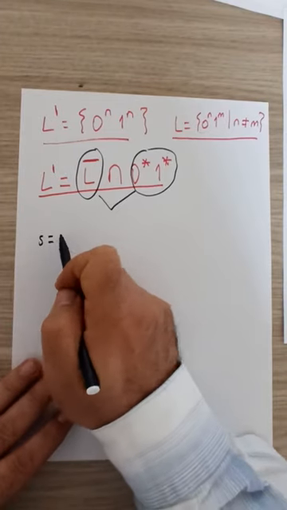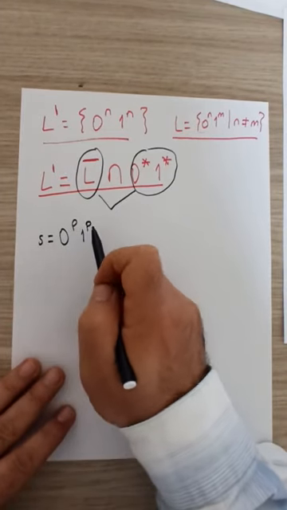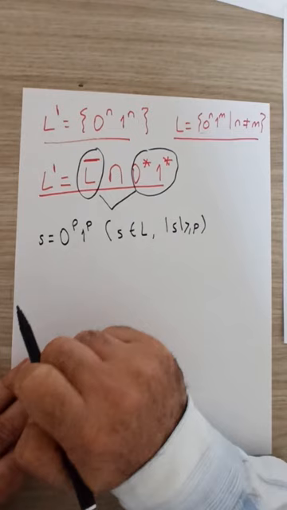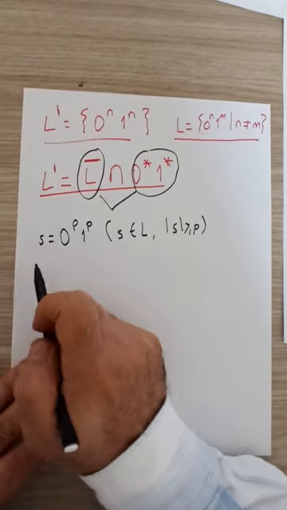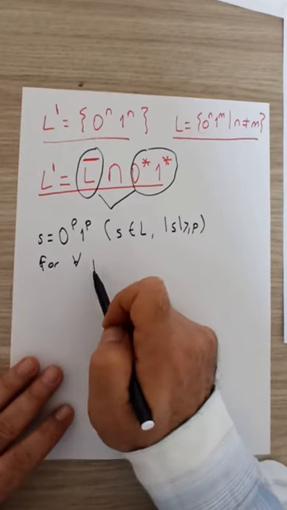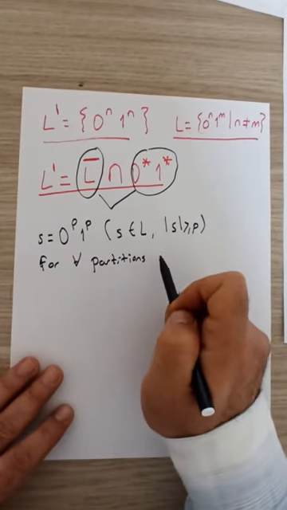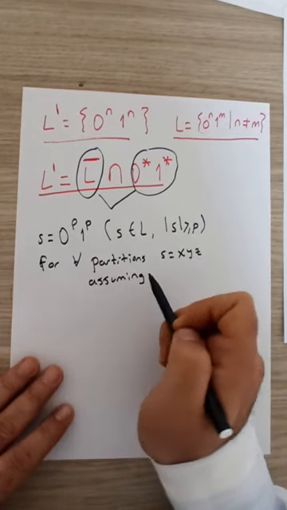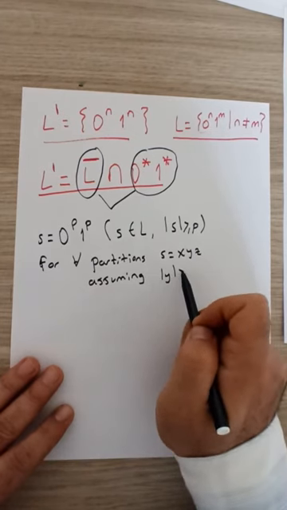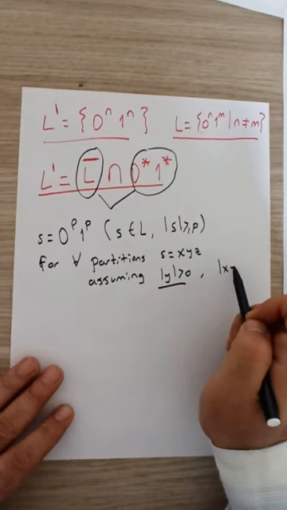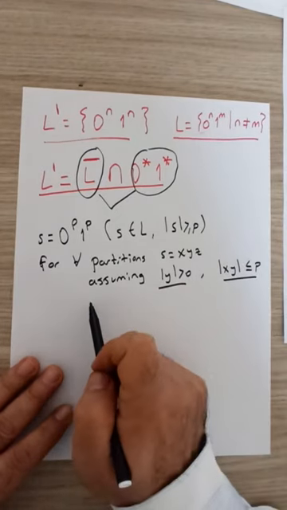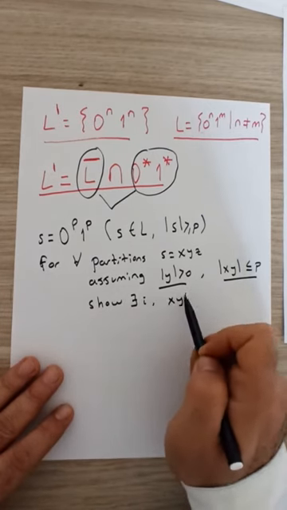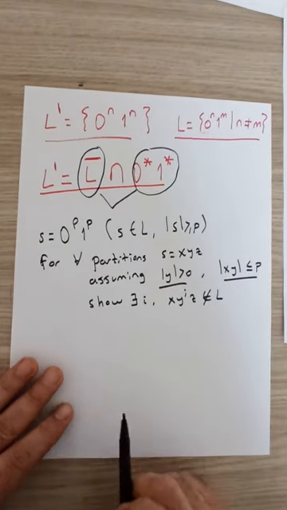Pick a special string S. In this case, let's pick 0 to the P, 1 to the P. Our string S belongs to the language and its length is greater than or equal to P. So we can apply the pumping lemma using this string S. For all possible partitions of the string S into 3 parts XYZ, assuming conditions 2 and 3 hold, basically assuming the length of y is greater than 0 and assuming the length of x and y together is less than or equal to p, if we can show that there exists some setting of i such that x, y to the i, z is not in the language, then we would be done.